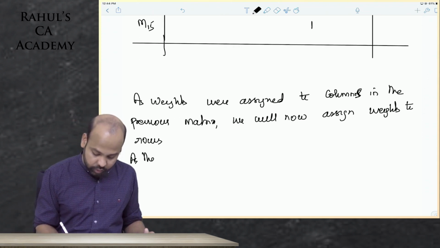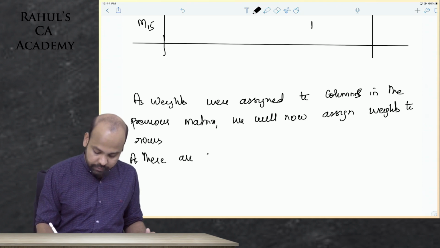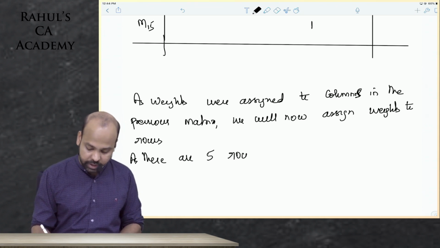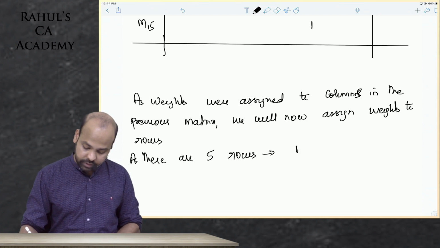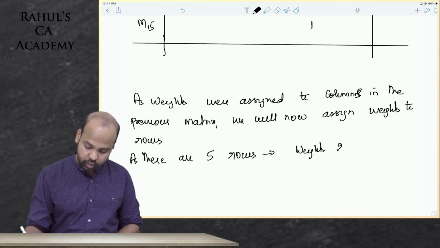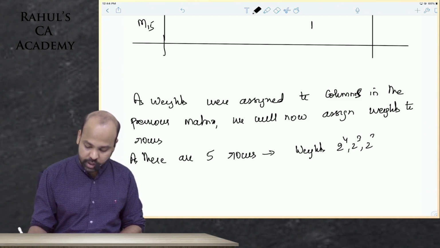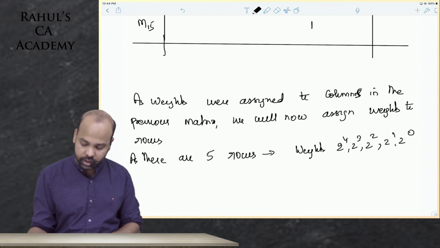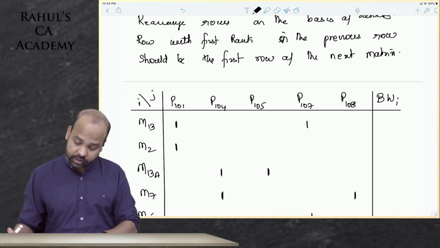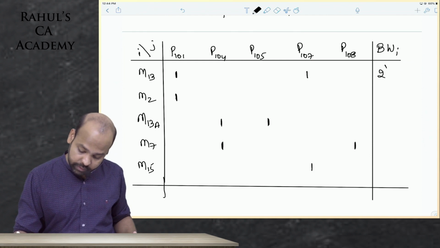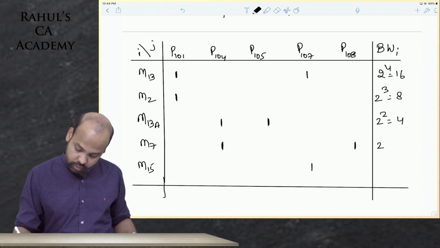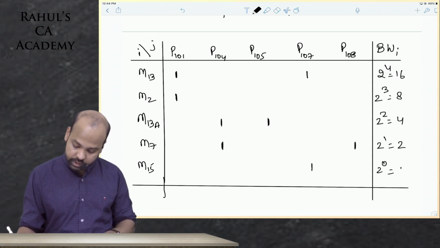As there are 5 rows, this is for the second matrix, guys. Weights would be 2 power 4, 2 cube, 2 square, 2 power 1 and 2 power 0. These are the weights. We'll start with 2 power 4 because there are 5 rows. So here we have 2 power 4 which is 16, 2 cube which is 8, 2 square that is 4, 2 power 1 that is 2, 2 power 0 which is 1.